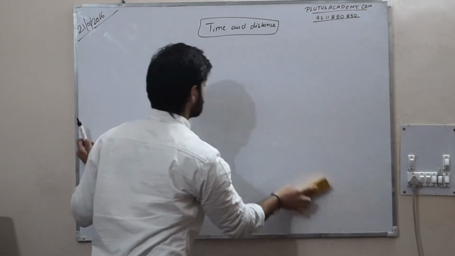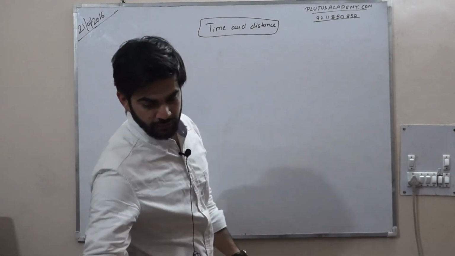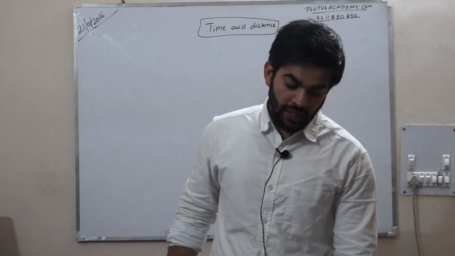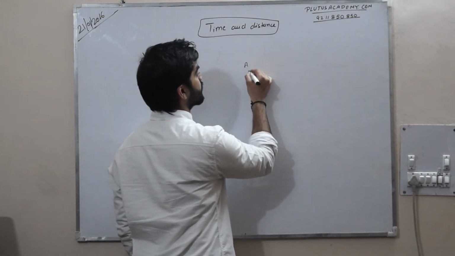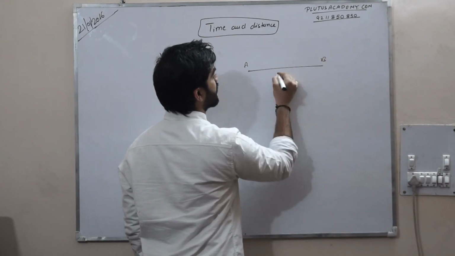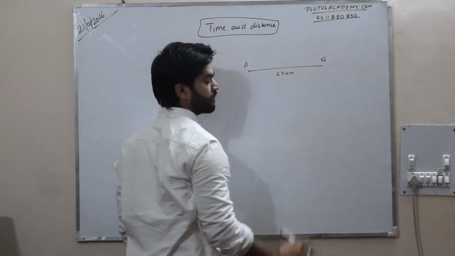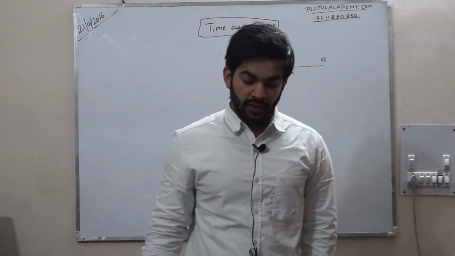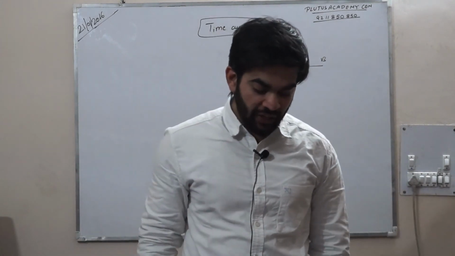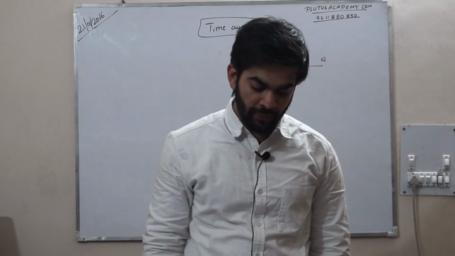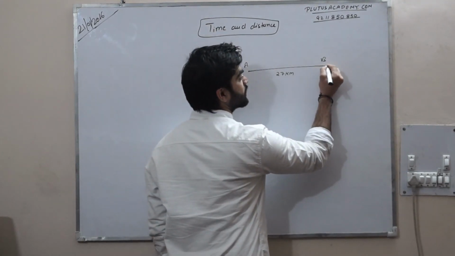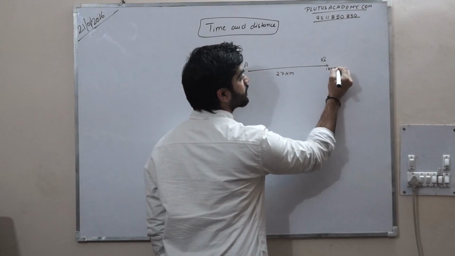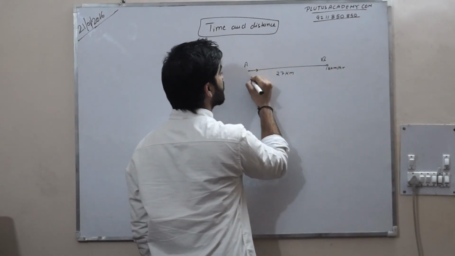Next question is, A and B are 27 kilometer away. Two trains with speed 24 km per hour and 18 km per hour respectively start simultaneously from A and B. It means this speed is 18 and this speed is 24.